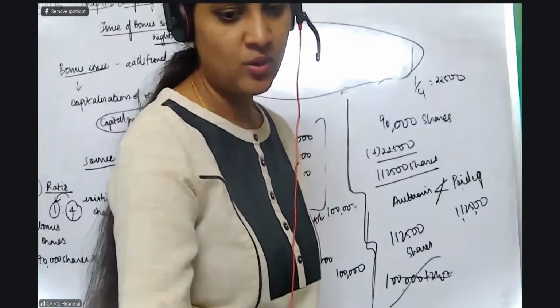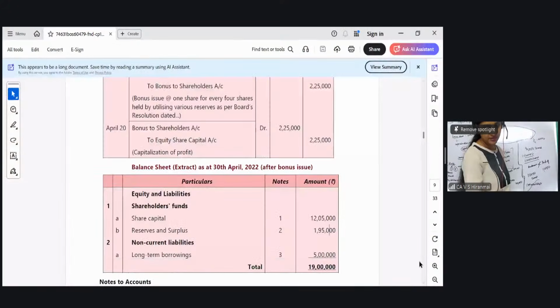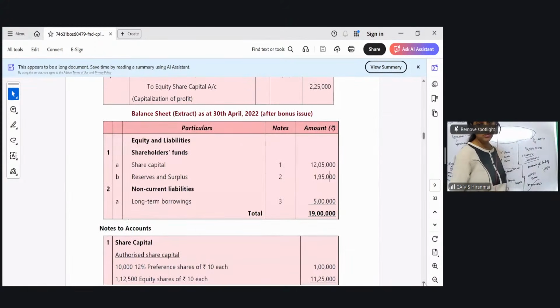Okay. Now I give you 2 minutes time for you people to write this particular balance sheet like this. Finish the balance sheet and notes to accounts. 2 minutes I'm giving you. Please do this. And then you people are going to work out illustration number 4. Very simple illustration number 4. Just 2 minutes or 4 minutes I will give you for finishing this particular balance sheet.